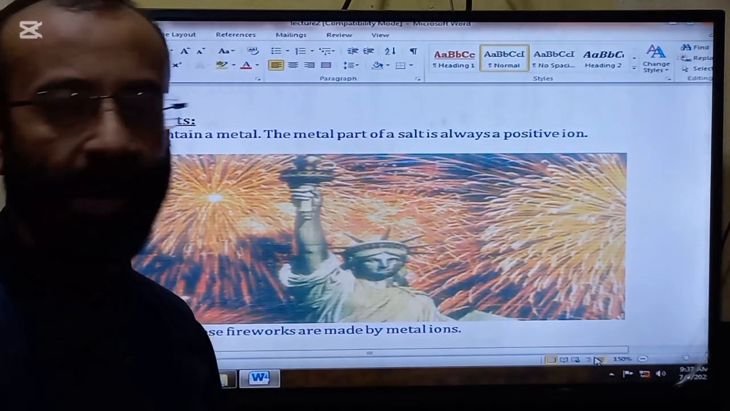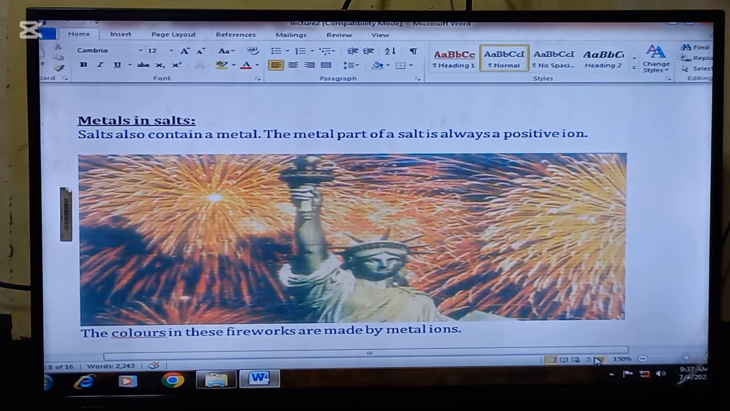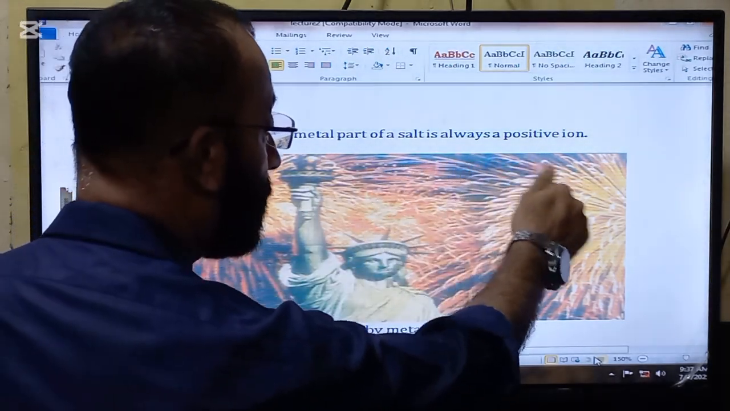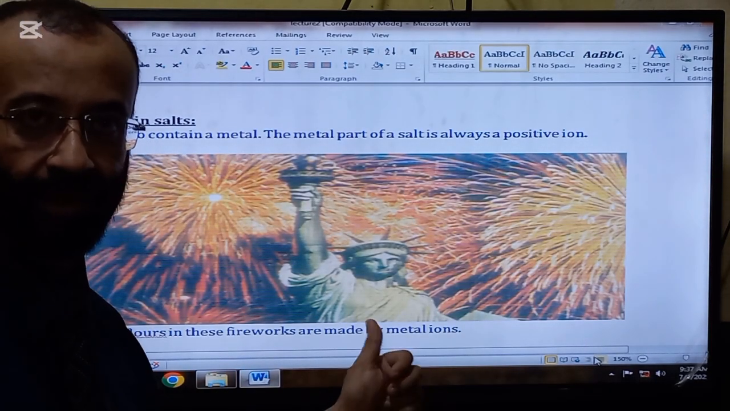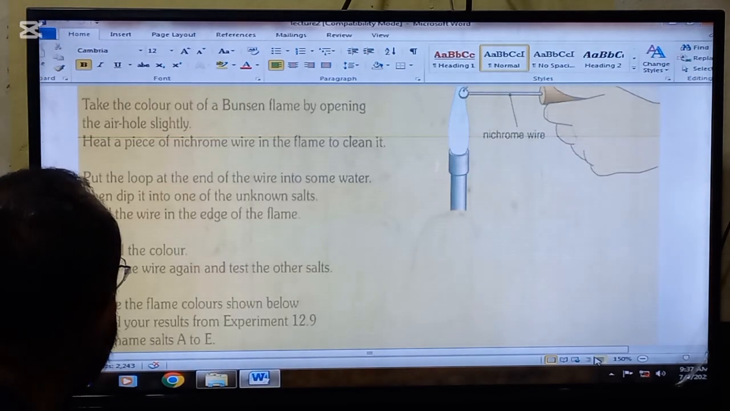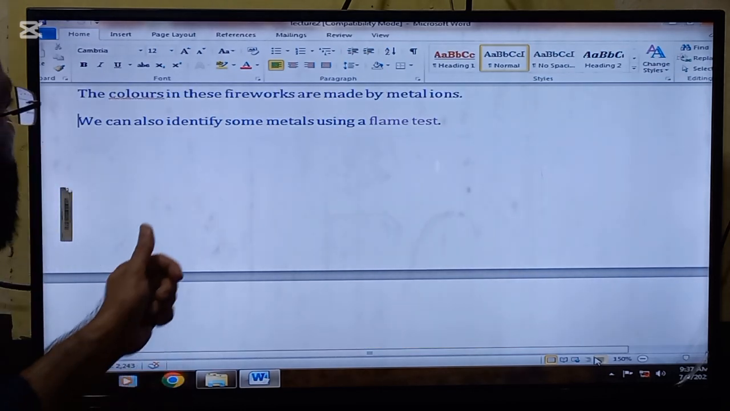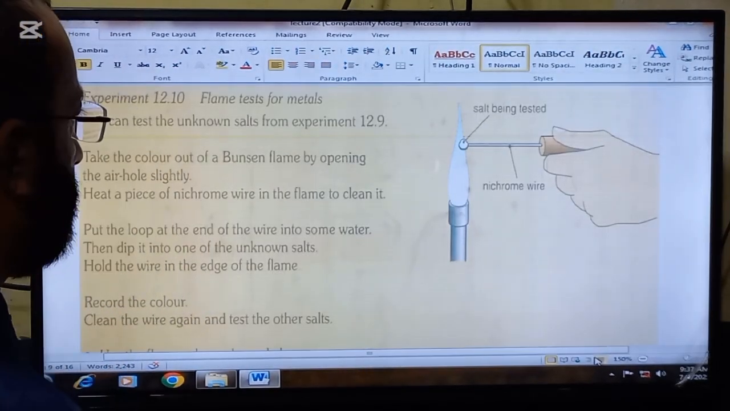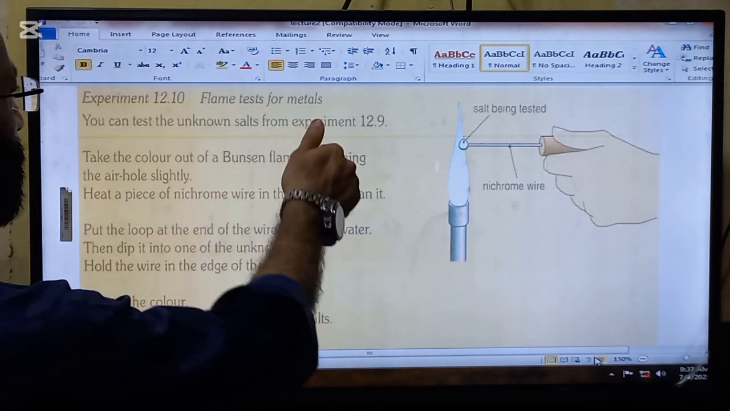The next thing that we are going to read in the lecture is metals in salts. Salts also contain a metal. The metal part of the salt is always a positive ion. The colors in these fireworks are made by the metal ions. So this is the function of some metal ions in salts. We can also identify some metals using a flame test. So here is a test called the flame test for identifying metals.